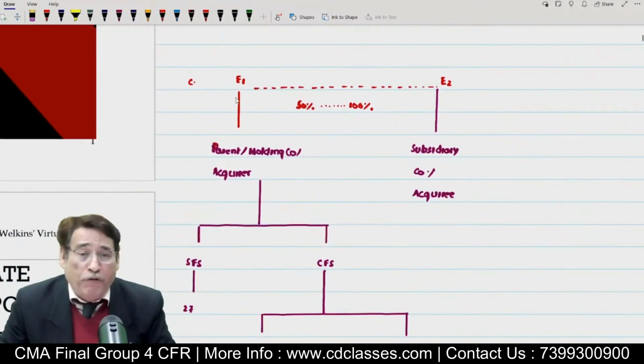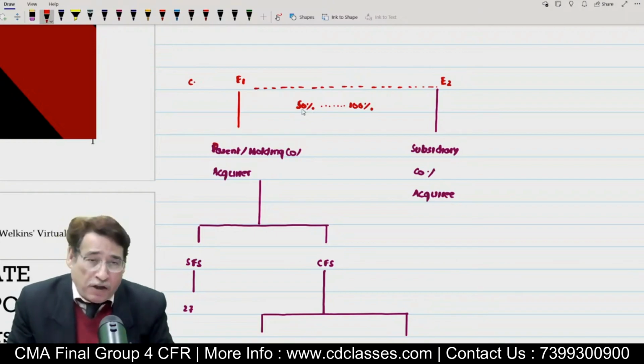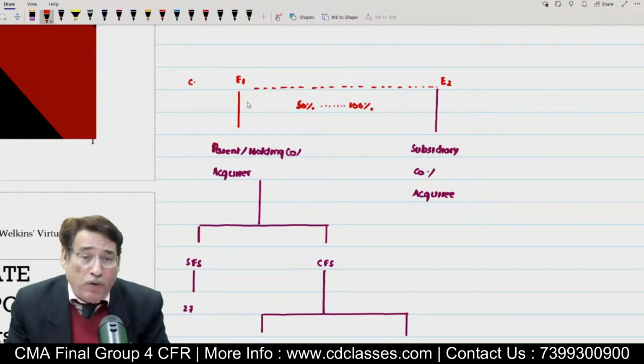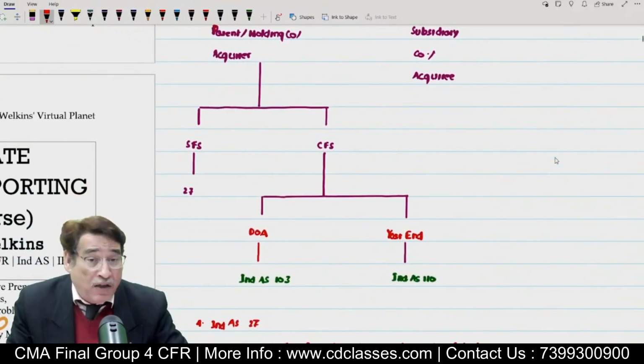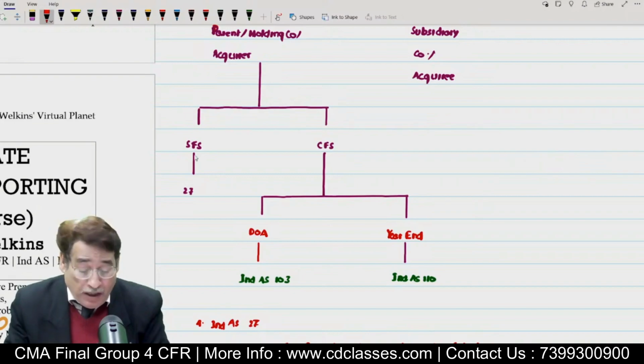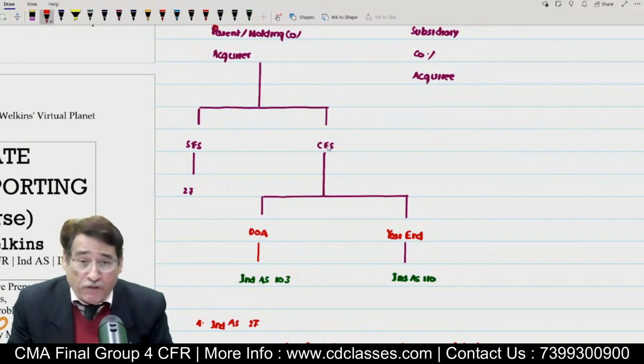The third point which we took was pretty important, wherein I spoke about the fact that my investment range is either 50% or more in the other entity. Then the other entity will become our subsidiary entity, also known as acquiree entity, and you will be known as investor entity, parent entity, or what we call holding company or acquirer company, because this time you have got control over the other enterprise on account of majority stakes. Under such a situation, as we saw in the last session, we, the investor entity, the parent entity, are supposed to prepare two types of financial statement. One is separate financial statement, another is consolidated financial statement.